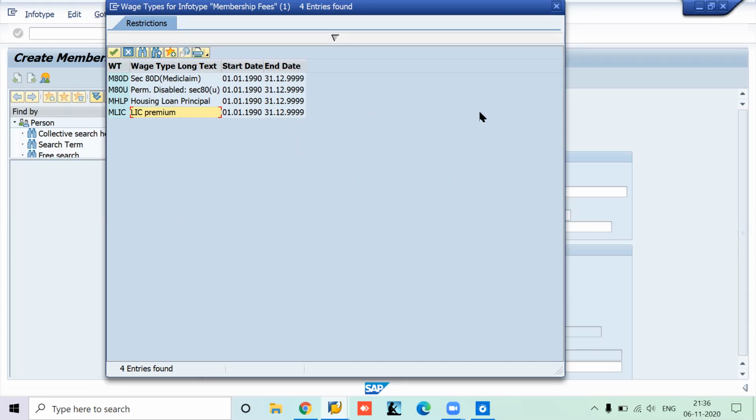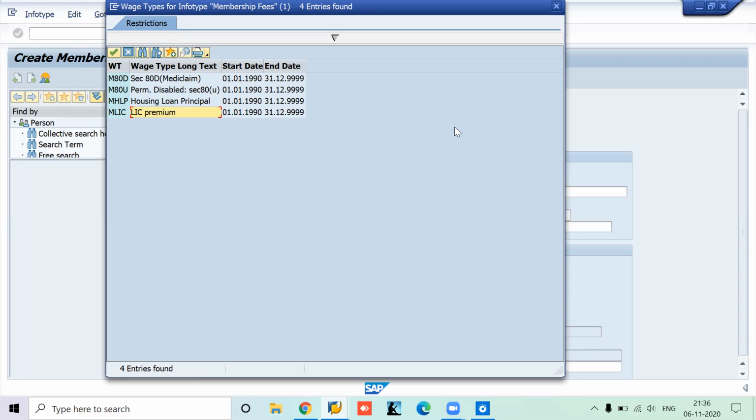Srikanth, do you have any questions regarding this? No, sir. So the last two functions which we have here are P0586 and INS88. Again, I will not go into detail about it. It is very similar.